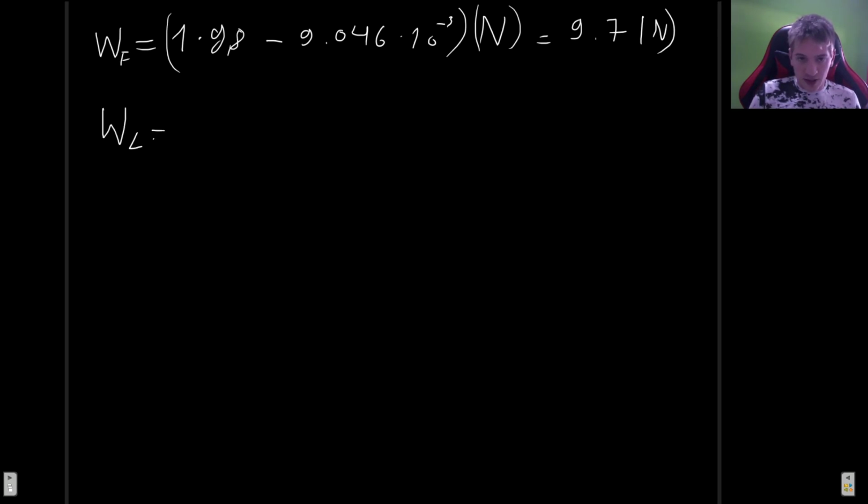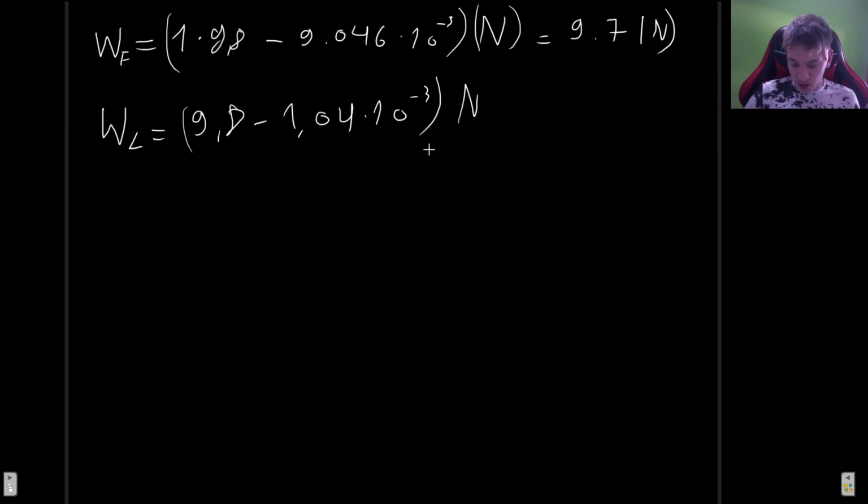And in the case of the lead, we got the same 9.8 minus, but in this case it's 1.04 times 10 to the minus 3 newtons. So when we do this, we get 9.8 minus 1.04 times 10 to the minus 3. So we get 9.799. I used more decimals here just to show the difference, because this was 9.70.